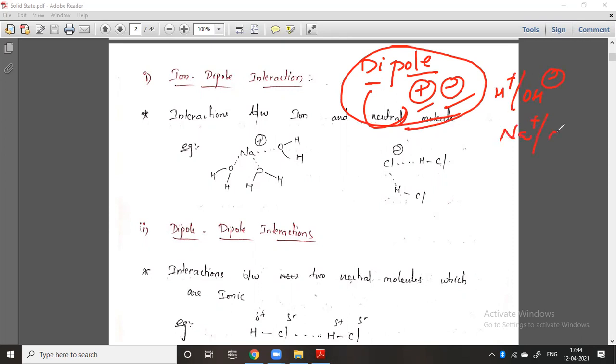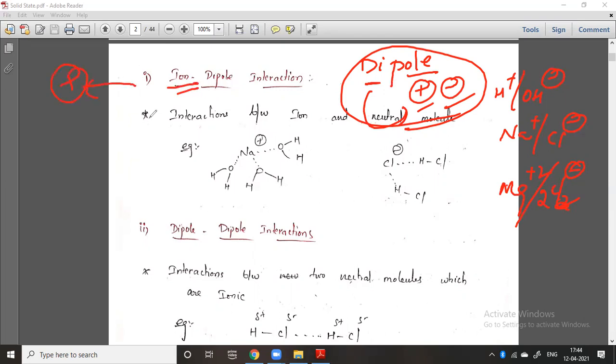Na plus Cl minus, it is a dipole. Whatever it may be, you can take any such example, MgCl2, Mg plus 2 Cl minus. So there are two chloride ions. Generally these are the ionic parts. They have charges, one positive charge and one negative charge. They are called dipoles. And an ion means nothing but a cation or anion.